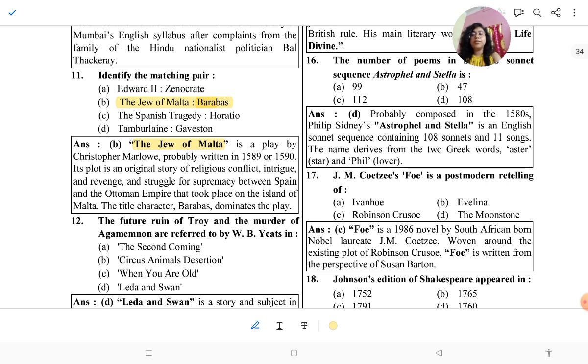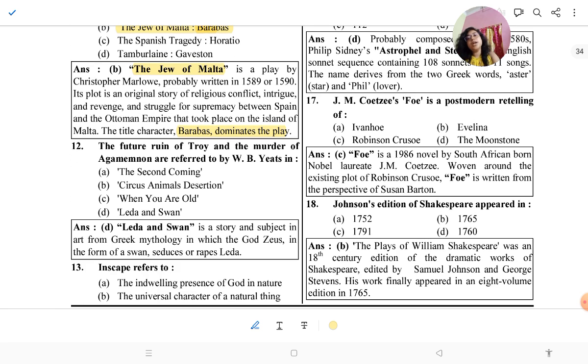The title character Barabbas dominates the play. So you know the story of The Jew of Malta. It is a play by Christopher Marlowe. It was written in 1589 to maybe 1590.